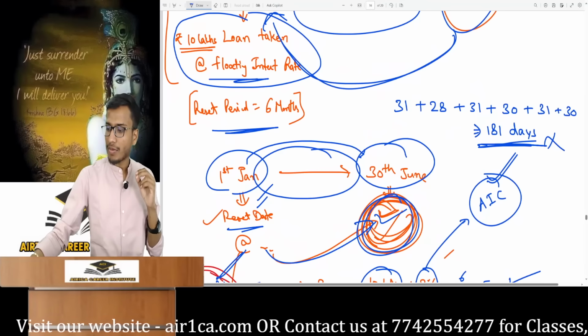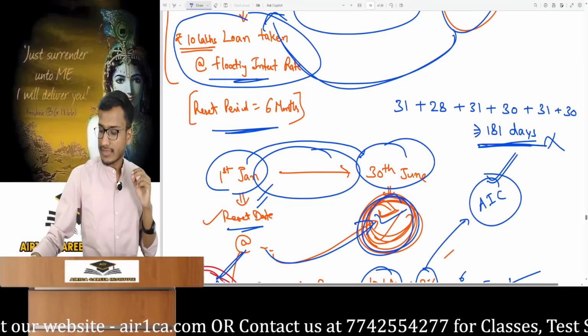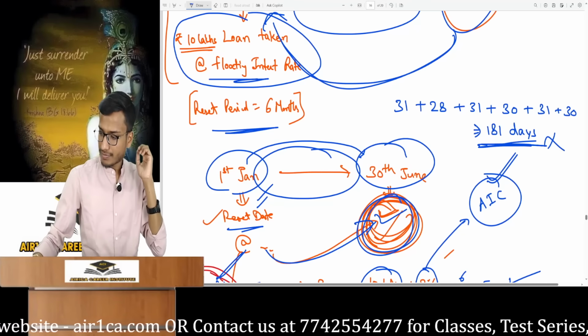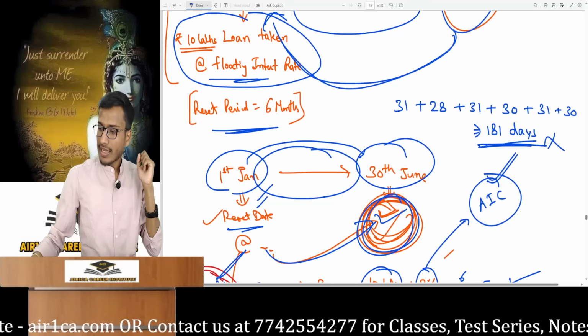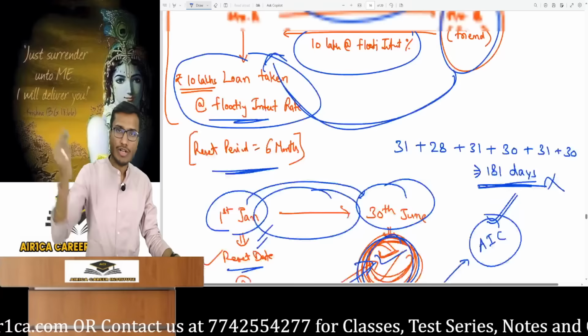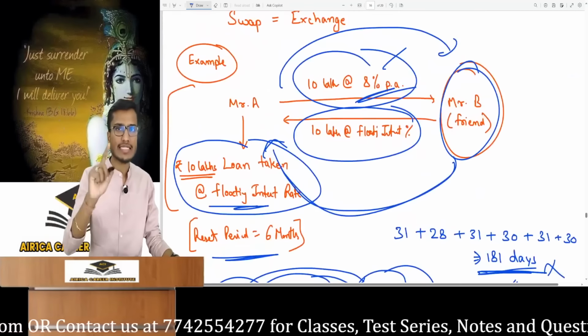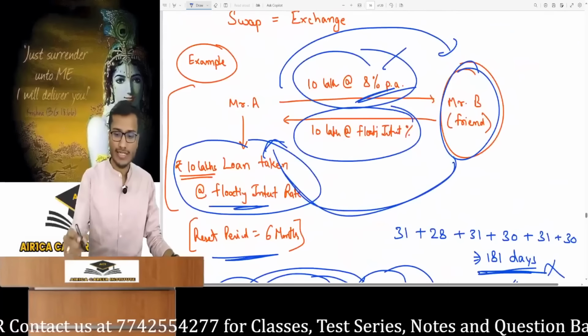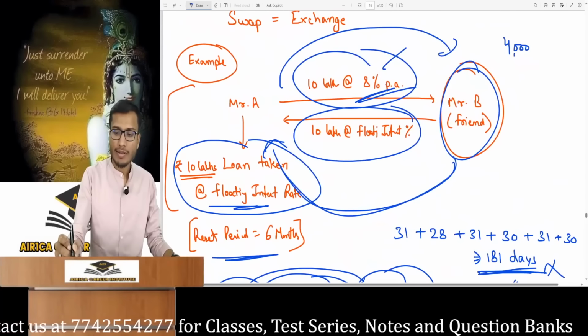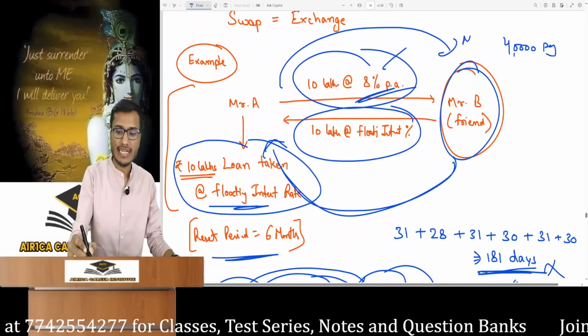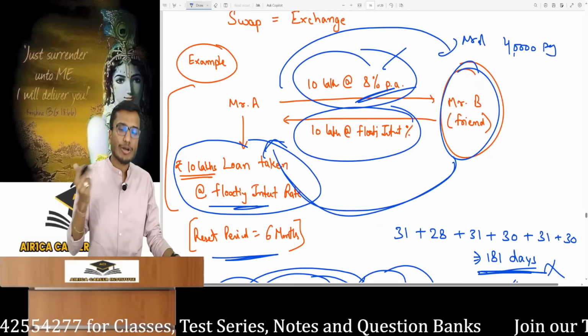And that calculated amount is, let me tell you, I will pay the other party 40,000 rupees, which is precisely 8% of 10 lakh. Then I will pay 40,000 to the other party for 6 months. Who am I? I'm Mr. A. Mr. A will pay. Mr. A receives how much?